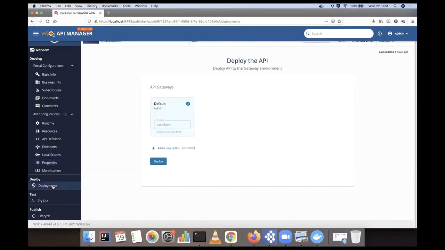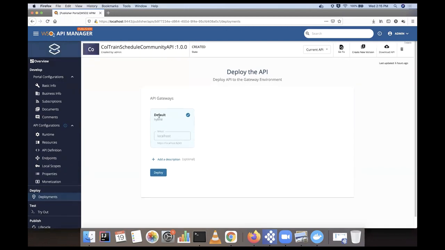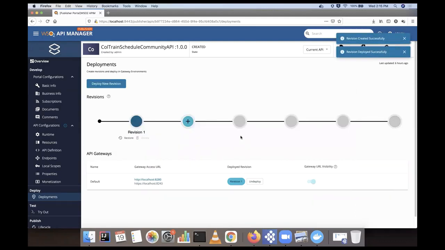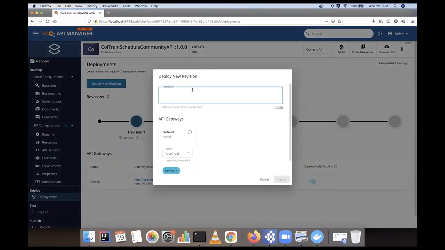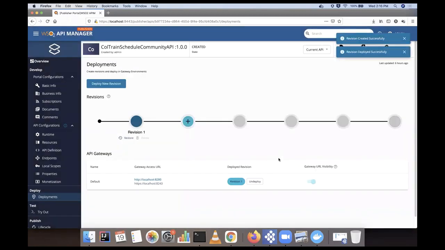Then we can go to deployment. Like I said earlier, this deployment part is somewhat different. Initially we will have a default version, and I am going to deploy that. It created the revision successfully. You can see now we have revision 1 and it's deployed. If you need to create another revision, you can create revision 2, select this gateway, and deploy this too. Now the new revision is created, and the live version is revision 2.